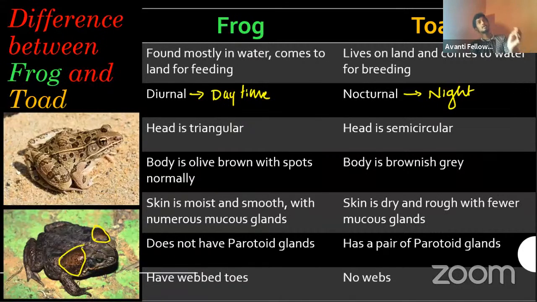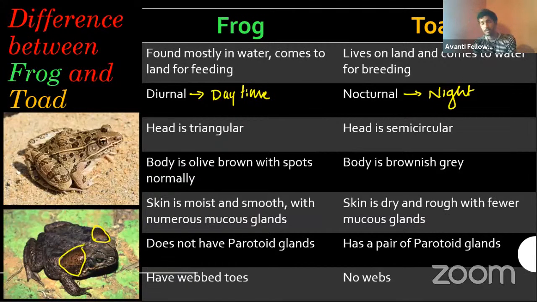But when you come to the land, which are the predators for the toad? You can count so many things, right? Birds will be there, types of snakes will be there, and cats and dogs and all the wild carnivores, fox, all of them will eat that. That's why they do develop the poisonous gland, it seems.